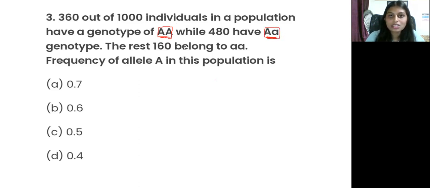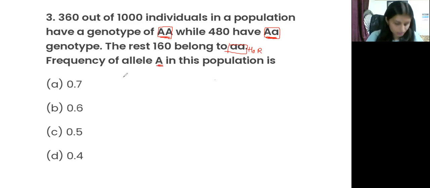The rest, 160, belong to aa, that is homozygous recessive. So they have given all the genotypes, and we have to identify the frequency of allele A in this population.